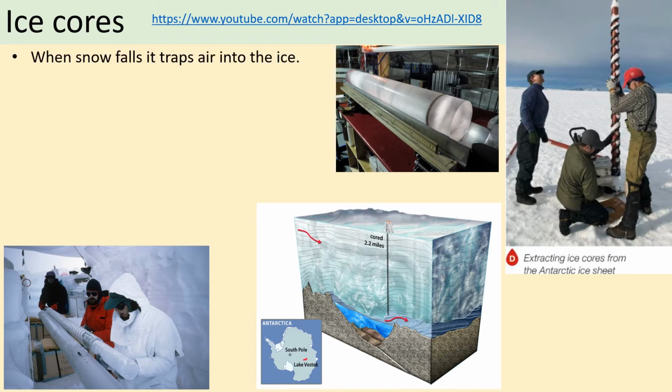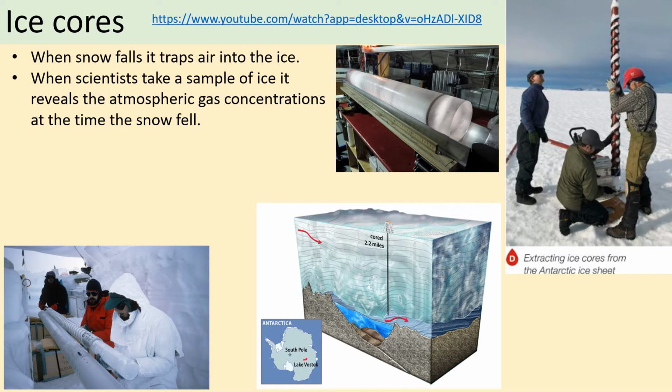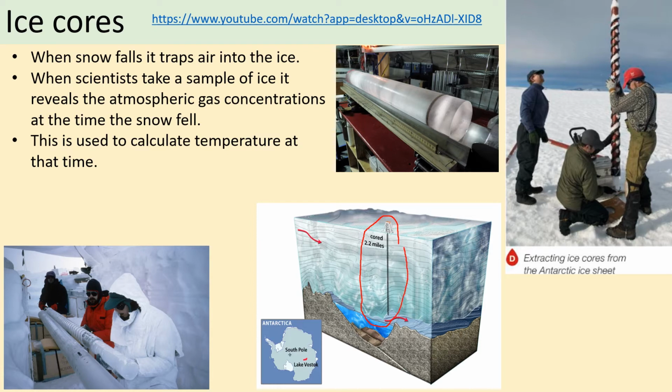The reason they do this is that when snow falls, it traps air into the ice. And when scientists take a sample of the ice, it reveals the atmospheric gas concentrations at the time the snow fell. So that is how they calculate what the temperature would have been like at that time, and that's why it's relevant to climate change. So for example, if you look at this diagram here of Antarctica, you can see that this will be a core drilling site, so they can drill down into the ice.